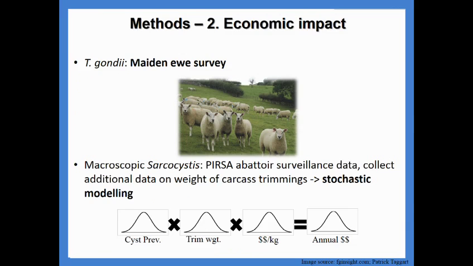I'll use a maiden ewe survey to assess the economic impact of Toxoplasma, which will allow me to identify if ewes contracted the parasite during the pregnancy period, and again use PIRS's abattoir surveillance data to look at economic impact along with stochastic modelling. I'm running out of time, so I'll keep going.